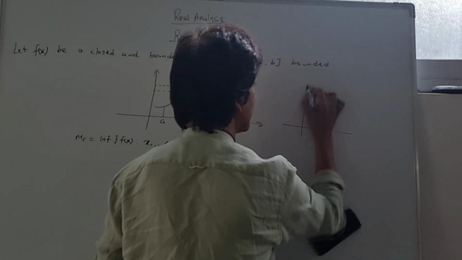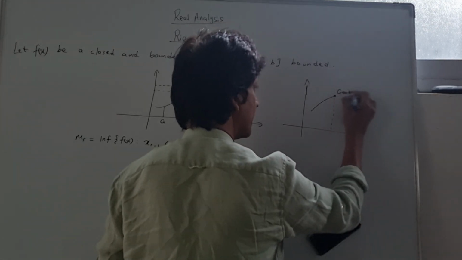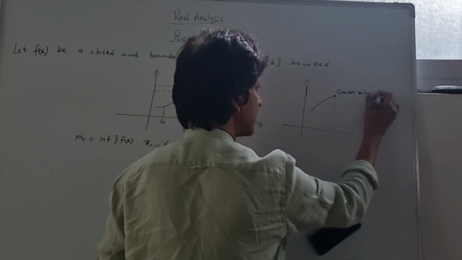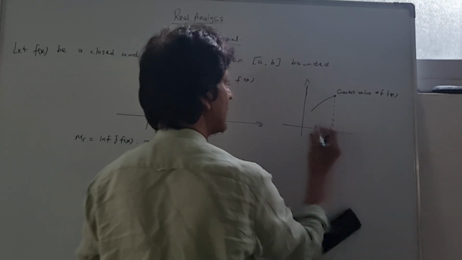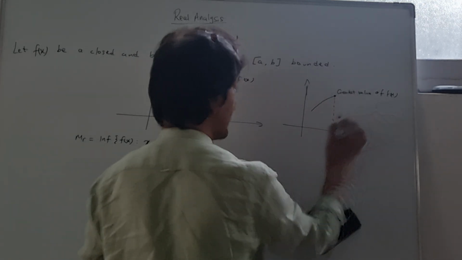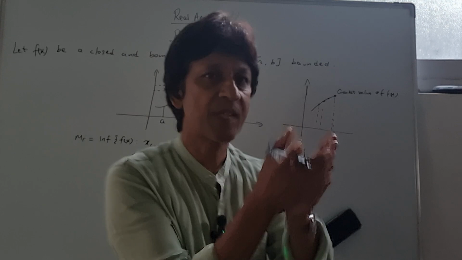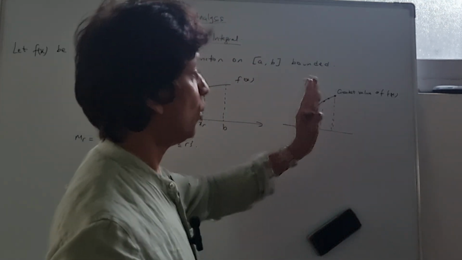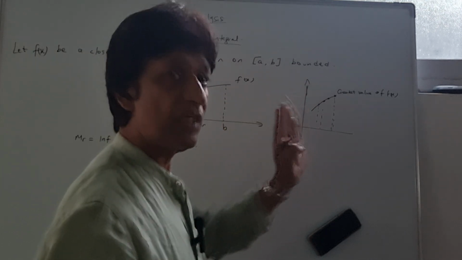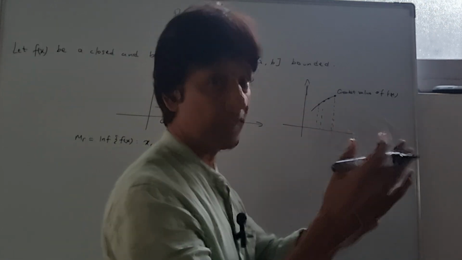When you look at the y-axis, this is the greatest value of f(x). Then anything below this value, all these are even less. They are lower bounds, but they are even lower and lower and lower.